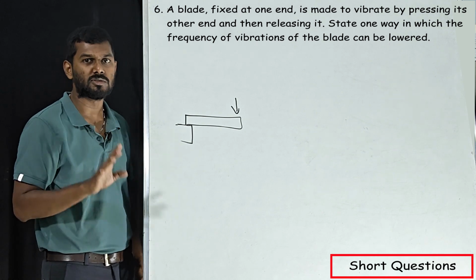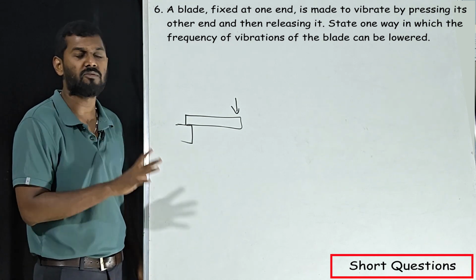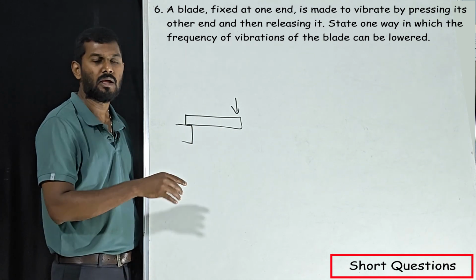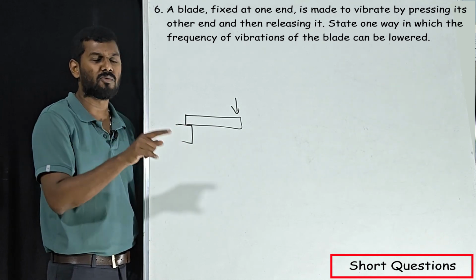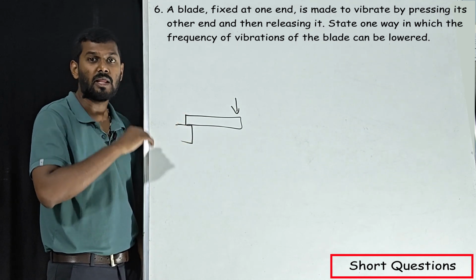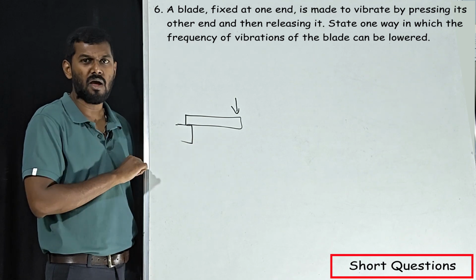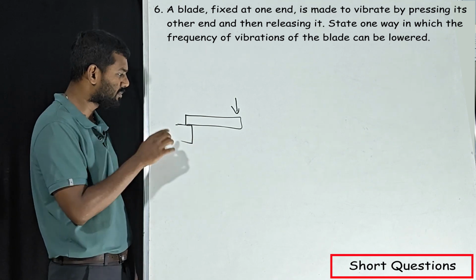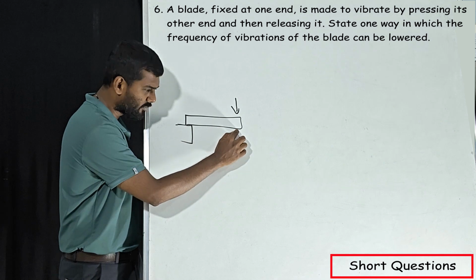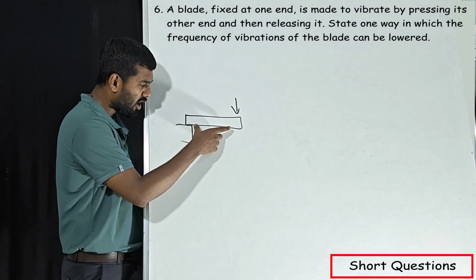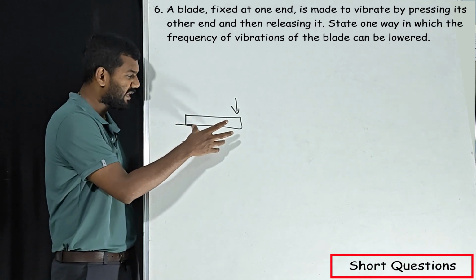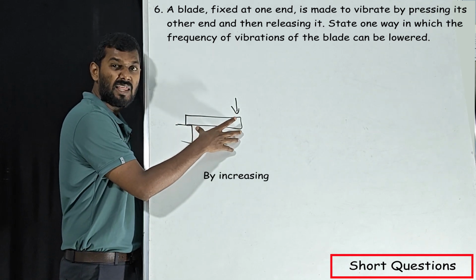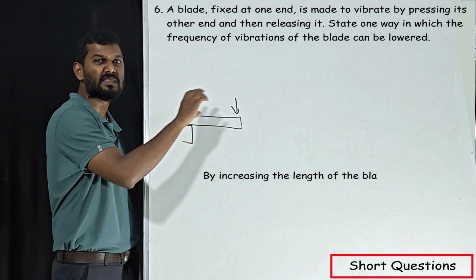Now we go to the question: how to decrease the frequency of this blade. What do you mean by decreasing the frequency? That means reducing the vibration. It keeps on vibrating, right? So we have to reduce the vibration. How to achieve that? Very simple. See this length, which is not part of the fixed point, this length has to be more. By increasing the length of the blade.